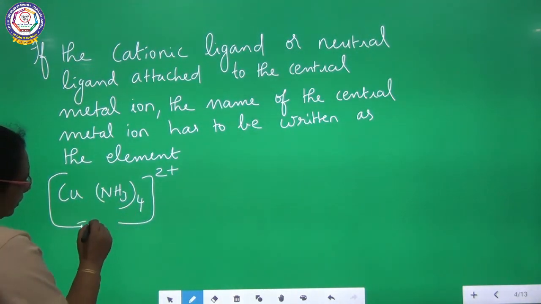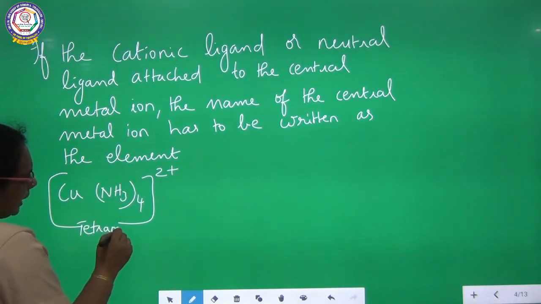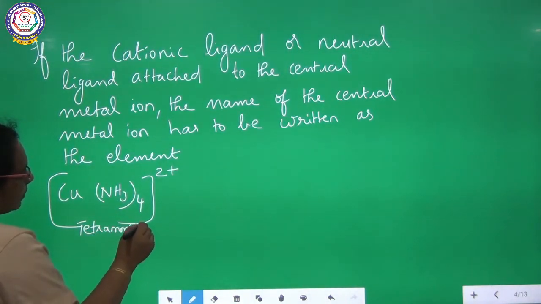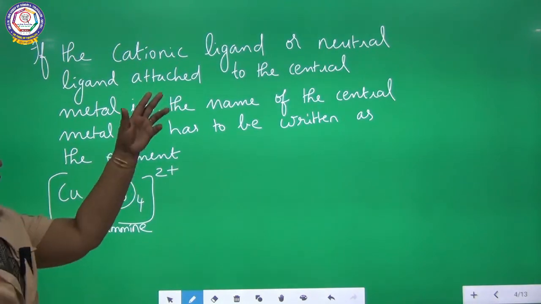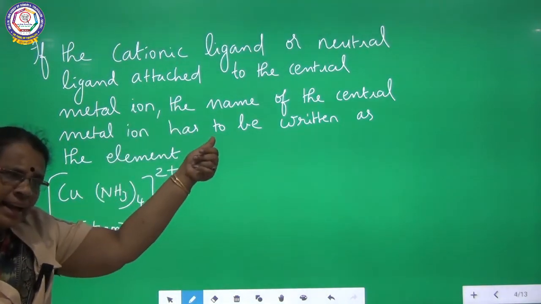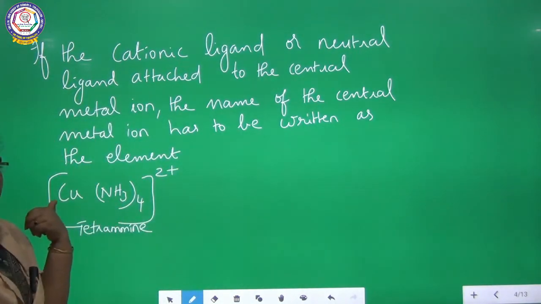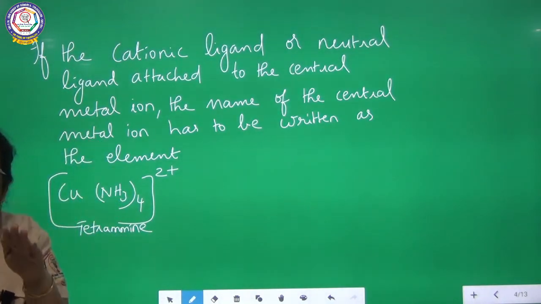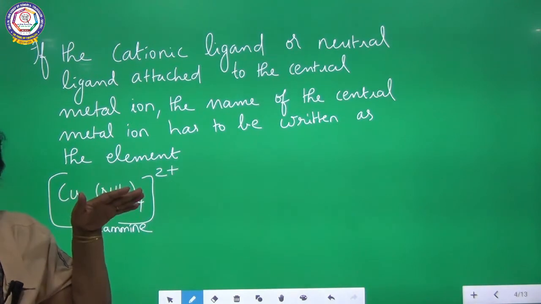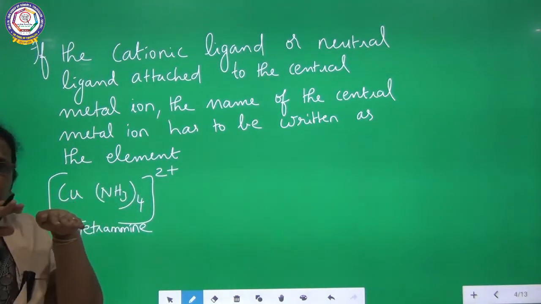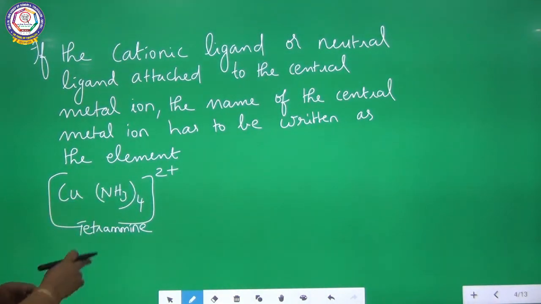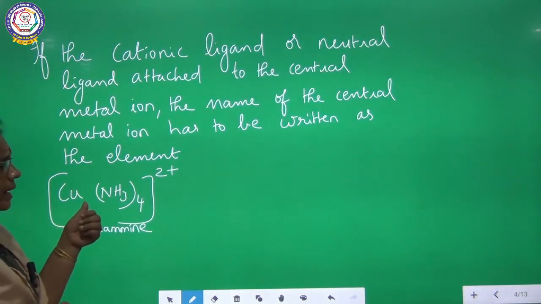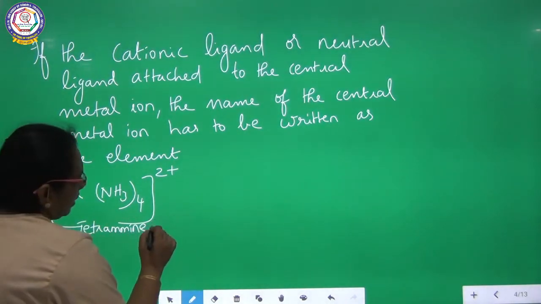Tetramine. As I already told you, if a cationic or neutral ligand is attached to the central metal ion, the central metal ion will be written as it is. Whatever is given there should be written as it is. So here tetramine, the central metal ion is copper. So tetramine copper.